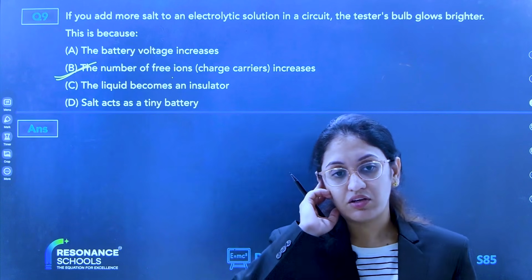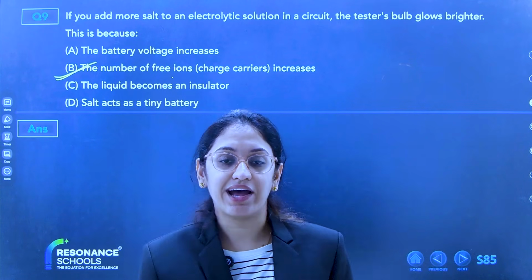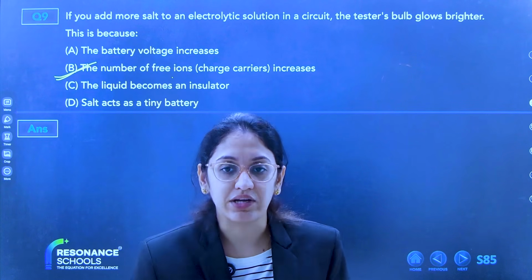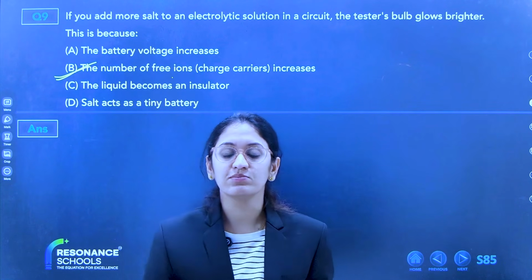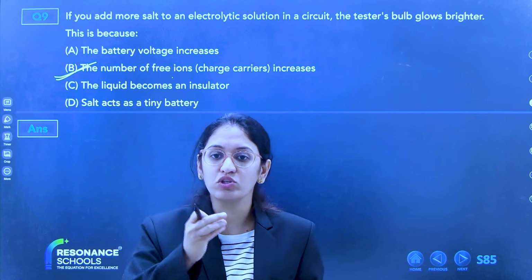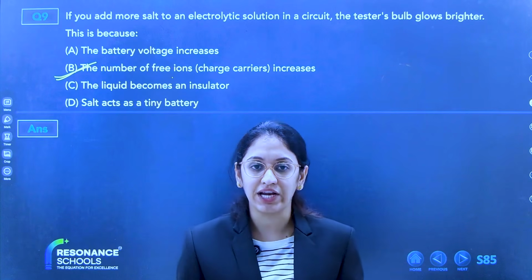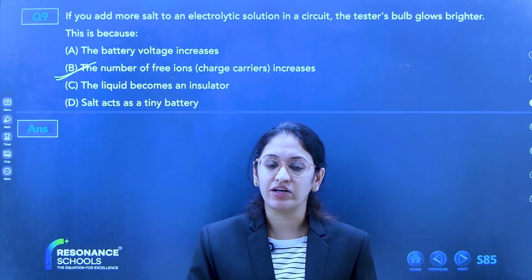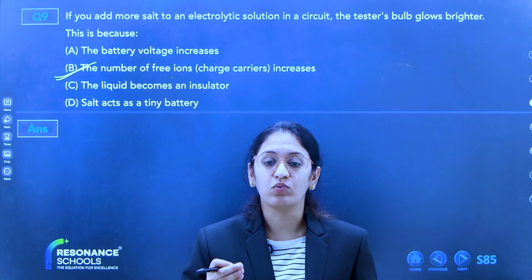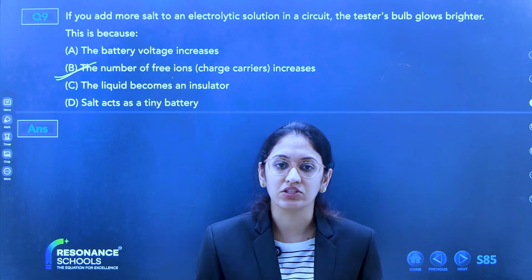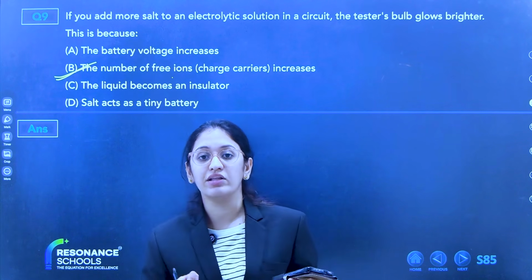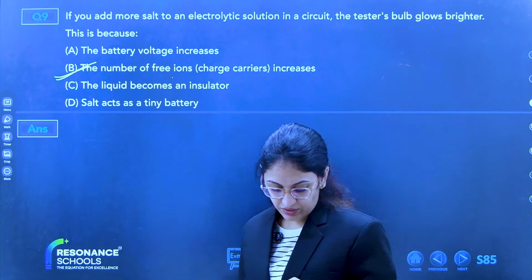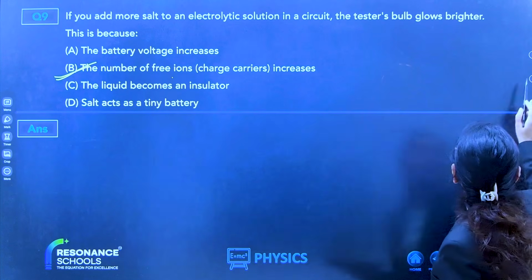See, salt. Salts are what? Ions. Ions are what? Electrons. So more salt, more ions, more electrons, more current. So if more salt is there in water, more ions are there in the water, more electrons are there in the water, and then more current flows in the water. Okay. Done, Karthik? Now question number 10.